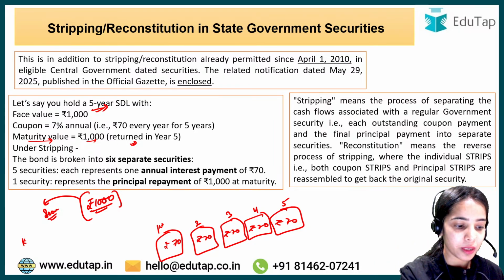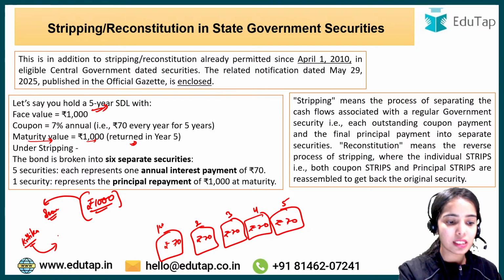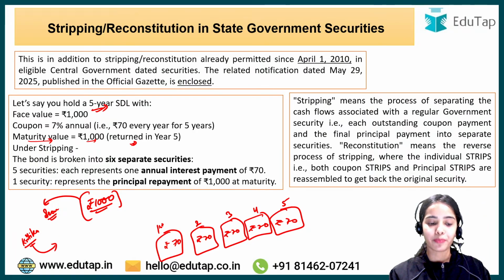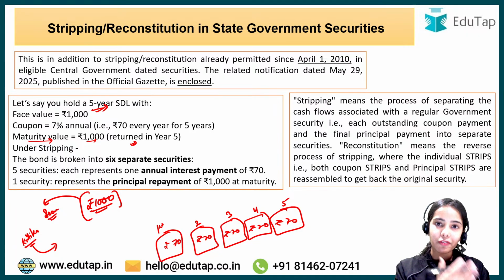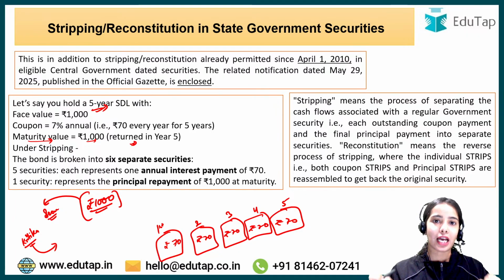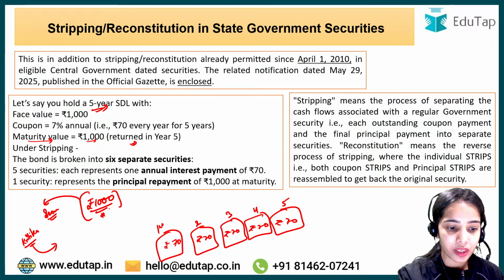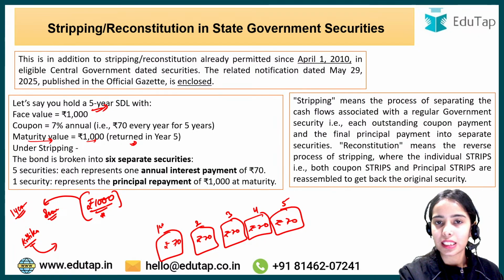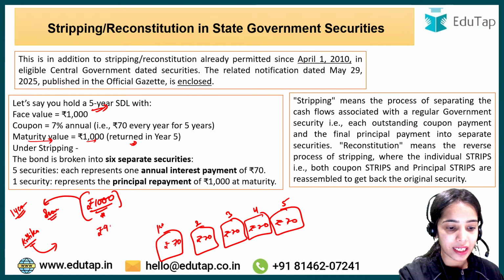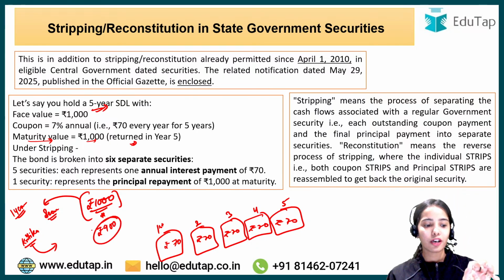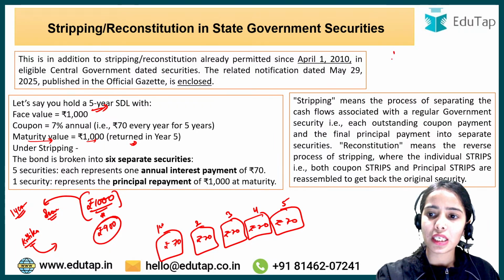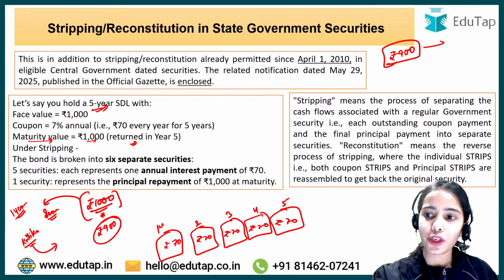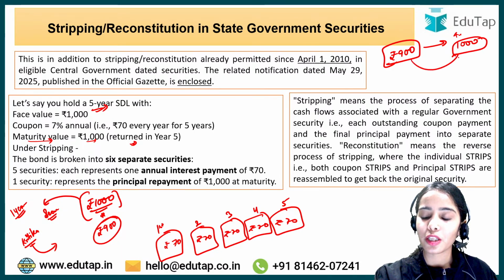Let's say Kritika, that is me, has bought this state government security, and now I am doing the stripping. That means I am dividing these cash flows, or I am separating these cash flows, and I am selling this security. Now let's say 1 year has passed. Now I am selling this security, let's say for rupees 900 in the market, right? I am selling this for 900 in the market. Now would you want to purchase this? Yes, let's say you will want to purchase this because I am selling the security for 900, and you know that after maturity, like after 4 years, you will be getting 1,000 rupees. So directly you will be making the profit of 100 rupees.